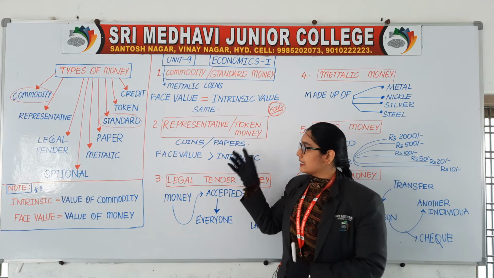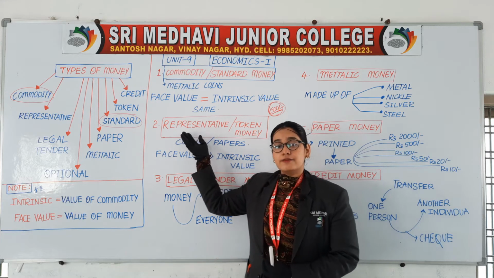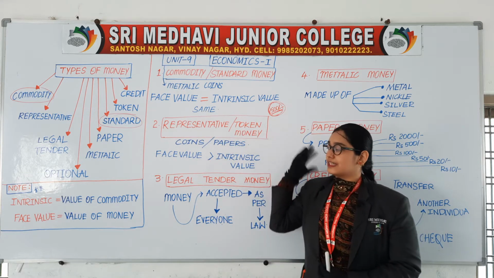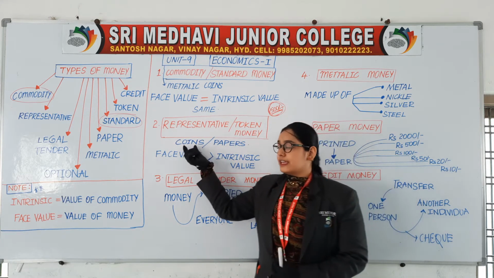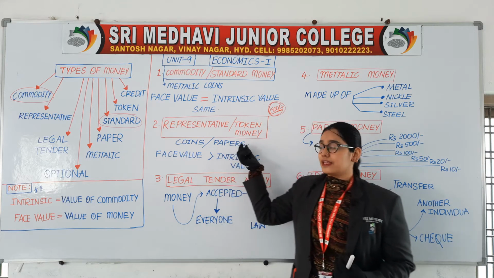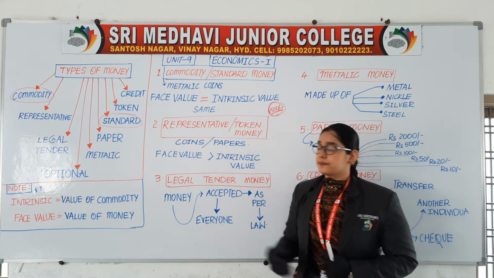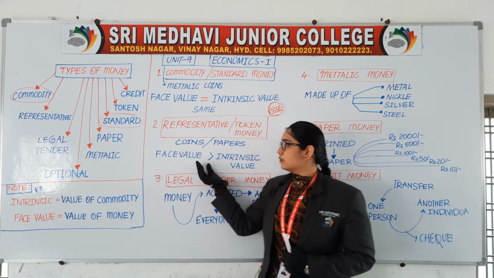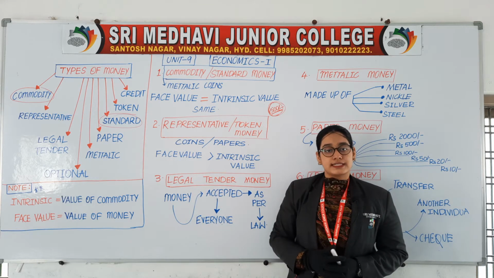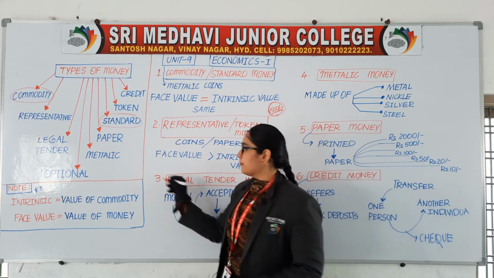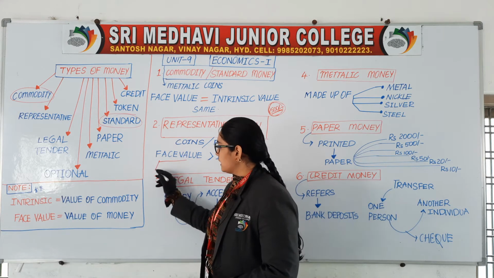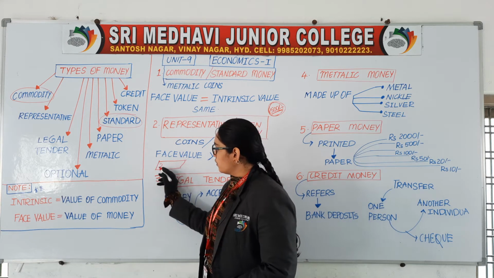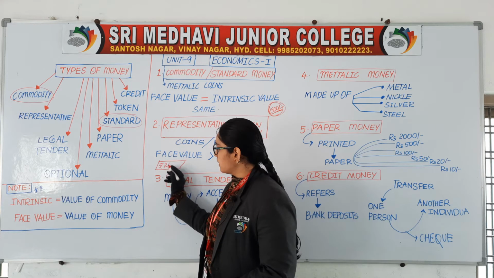Is that clear? Second point, representative money and token money are same. It may be in the form of coins, it may be in the form of papers. Here the face value is more than intrinsic value. For example, let us take the note of rupees 2000.